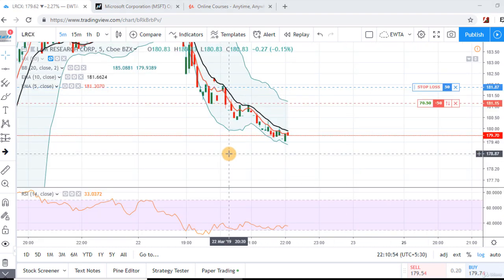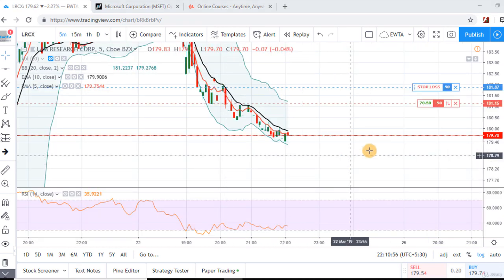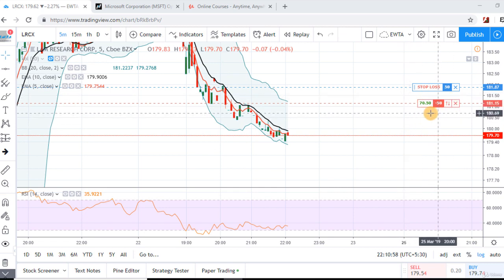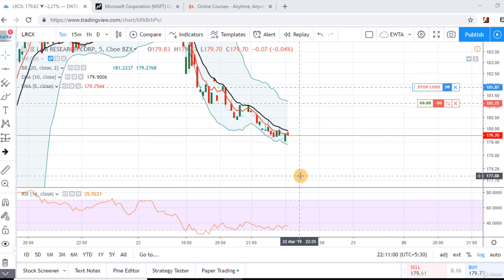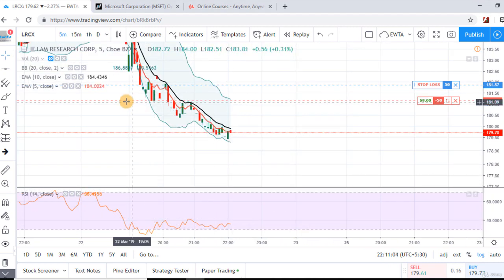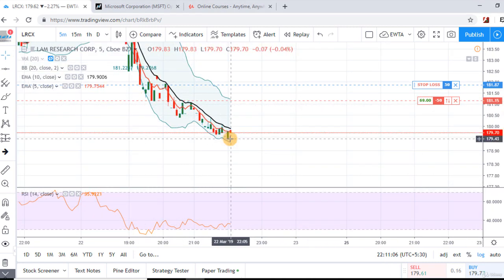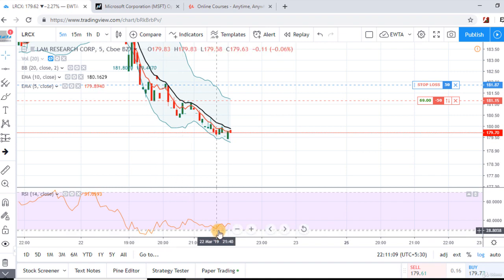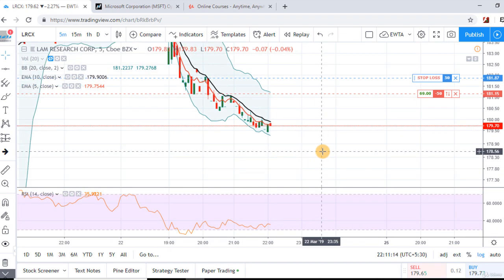And today my fourth stock is LRCX. In LRCX, it is $70 profit, but we see on the RSI, it is giving a positive divergence here because prices are going in a downward direction, but the RSI is going in an upward direction. So here I'm closing my trade.